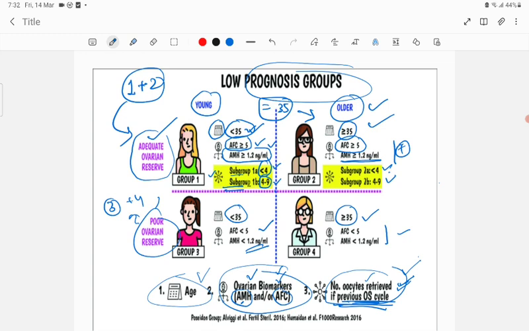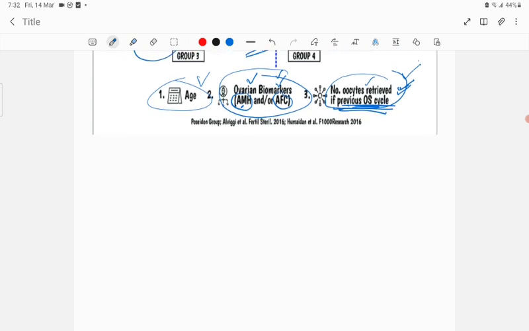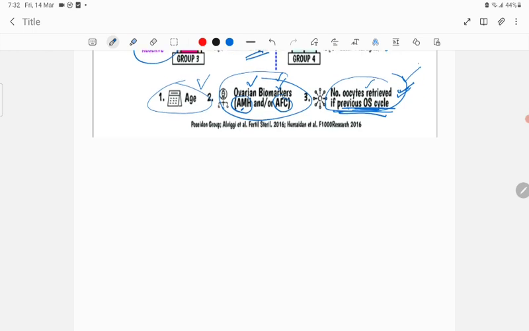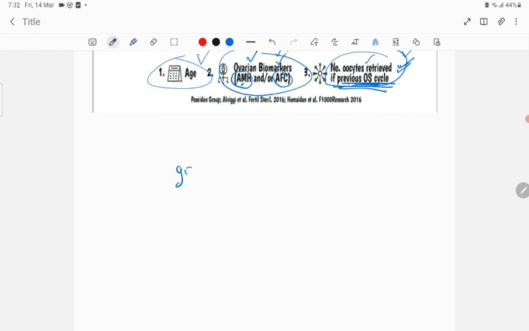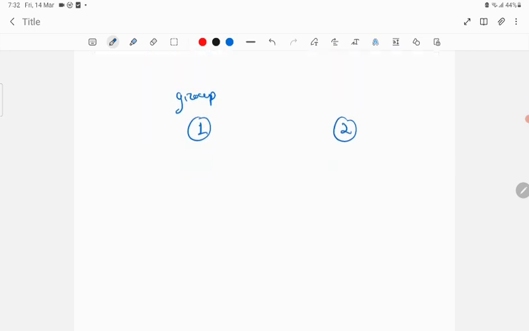Group 1 and 2, how to remember? I told the basic things. Poseidon group 1 and 2 is adequate ovarian reserve. Adequate means, if it should be adequate, then what will the antral follicle count be?